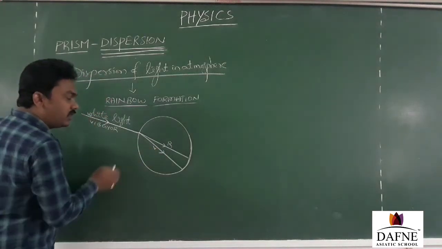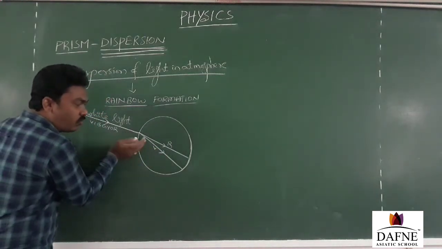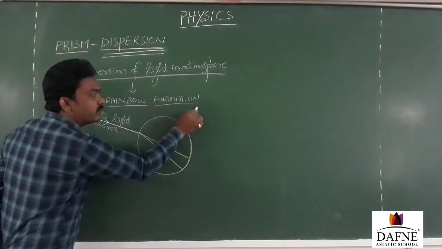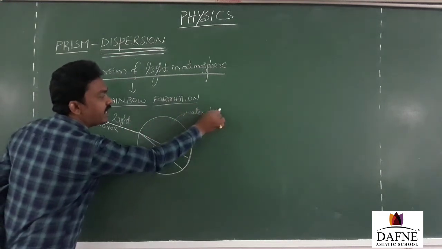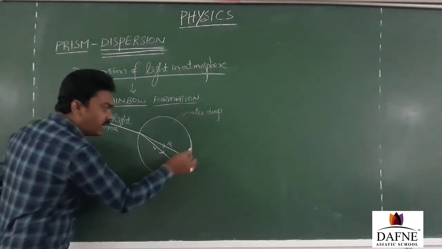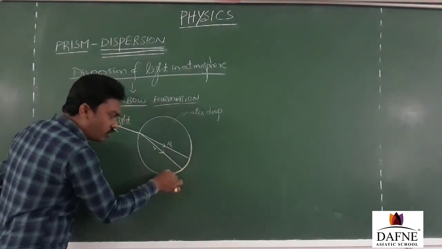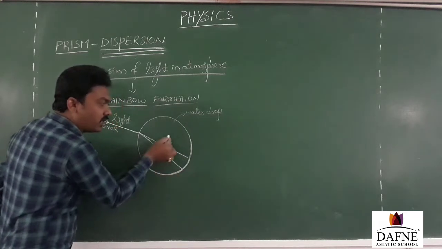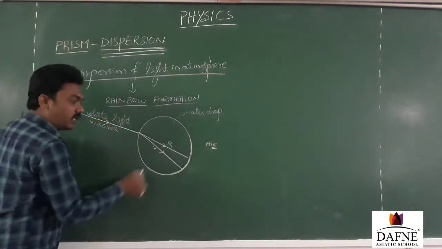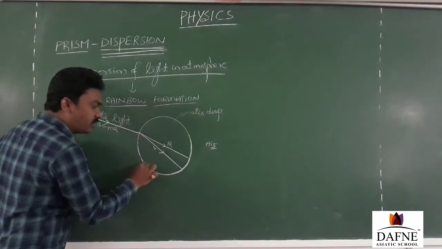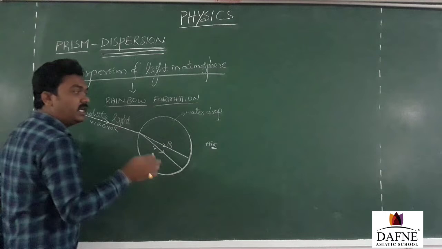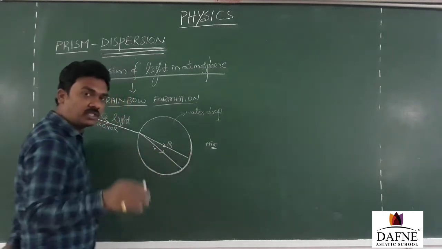So whenever these light rays enter from air to water, this is a water droplet. As the water droplet acts like a prism, that's where the dispersion of light takes place. Now, at this interface, the light rays are going to travel from water to air, the atmosphere. Water is a denser medium, air is a rarer medium, comparatively. Then in that situation, there is a possibility for TIR, total internal reflection.